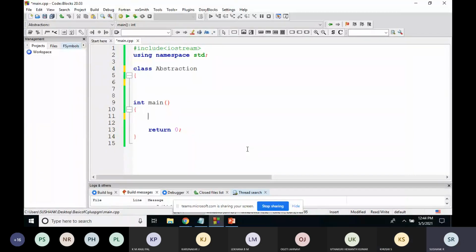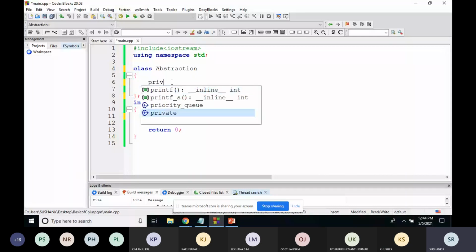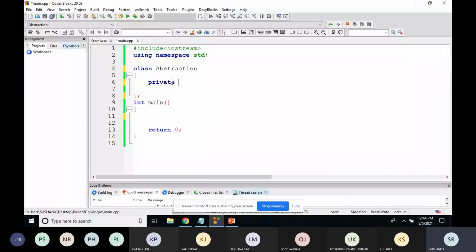Yes, sir. Okay. Now I'm giving the example of programming. This is an example of abstraction. Here also I will make the variables private: private integer x comma y, or integer a comma b. I'll take two variables and make them private.